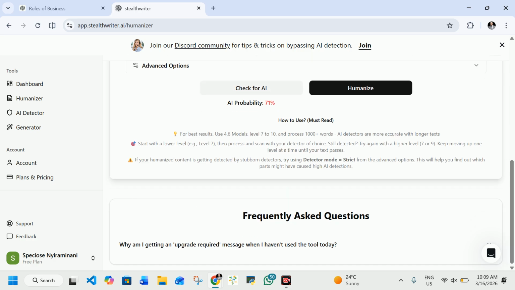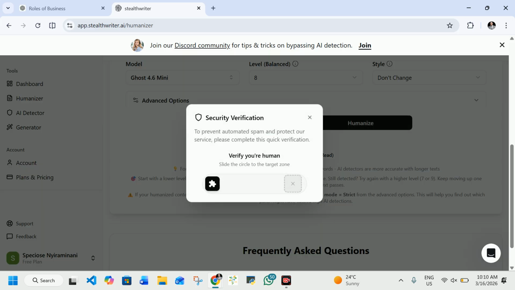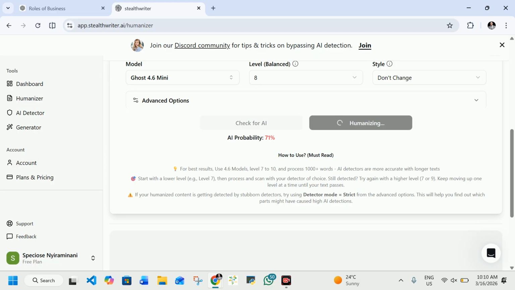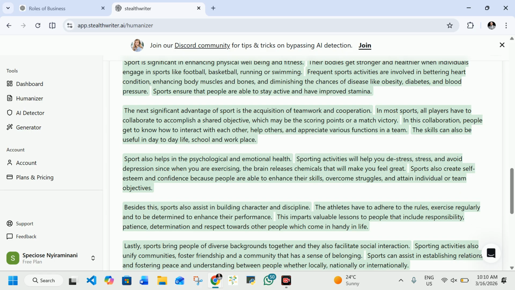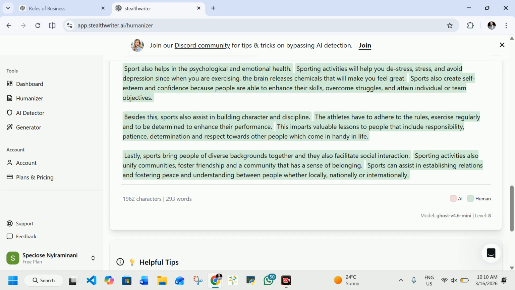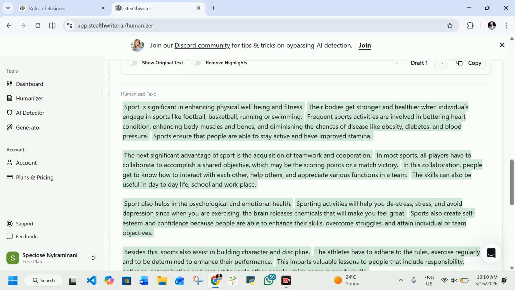And now let's say I want to humanize this text so that it looks like it's from a human. I have to click on this button which is called Humanize. I now have to come and verify, so let's drag this and drop it here. It is going to come here, and after all I will check here. You can see the humanized content is now 100% AI free text.